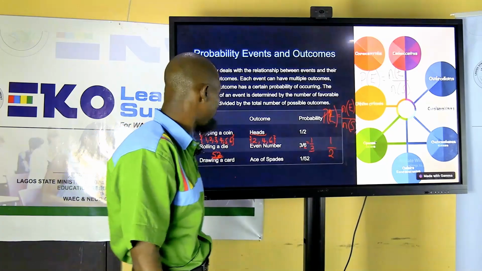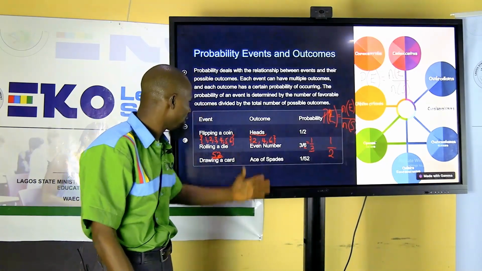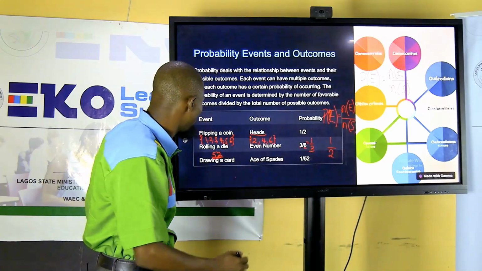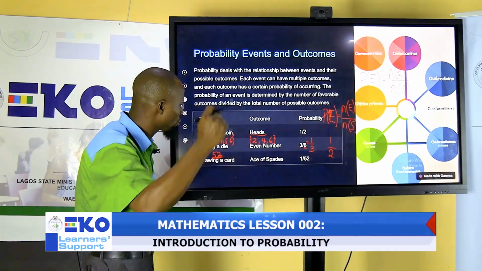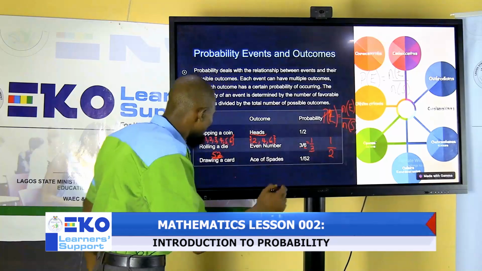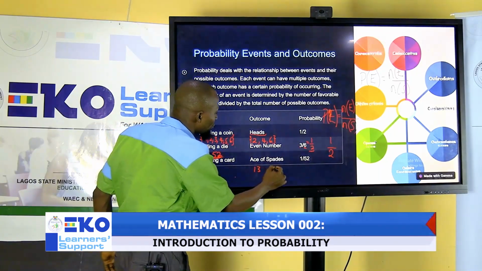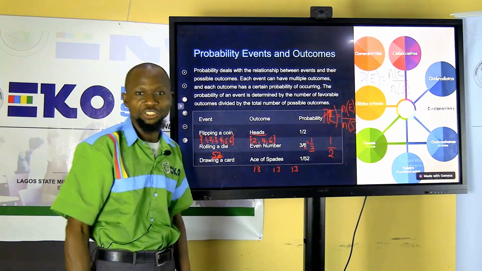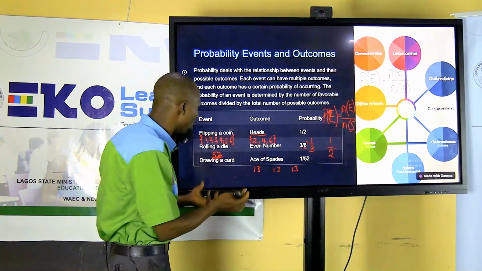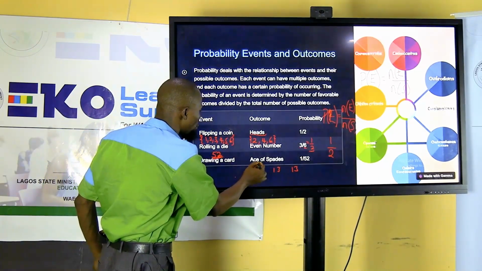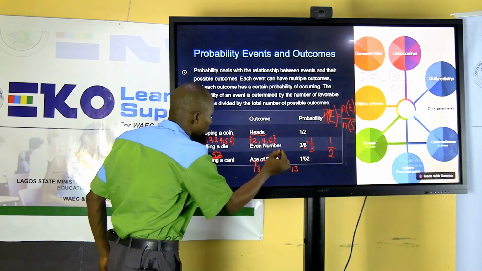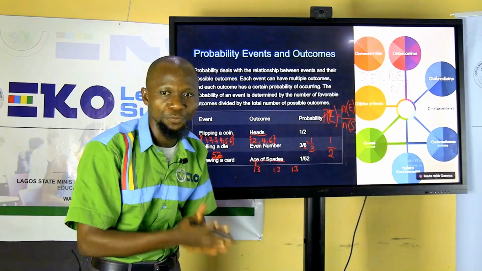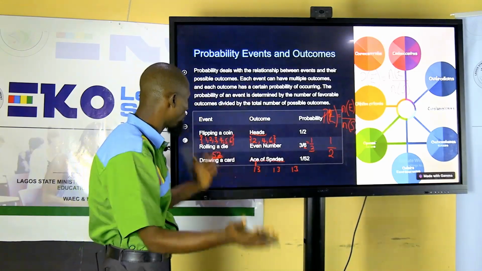So how many of that? In cards we have spades, hearts, diamonds, and clubs, and each of them is 13. But in this case, in the spade there that we have, there is just 1. So the ace of spades is just 1 out of the whole of 52.